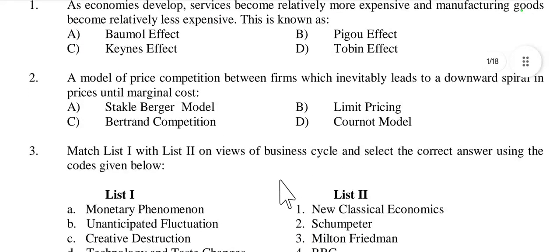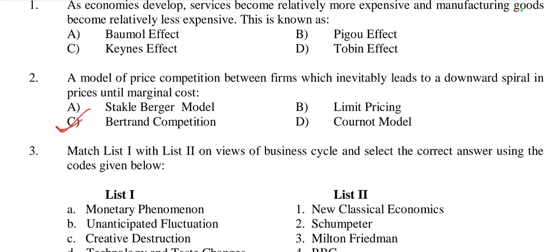Then question number 2. A model of price competition between firms which inevitably leads to a downward spiral in prices until marginal cost. This is called a Stackelberg model, limit pricing, Bertrand competition, or Cournot model. This is called Bertrand competition, because in the Bertrand duopoly model, we know that there is price competition.